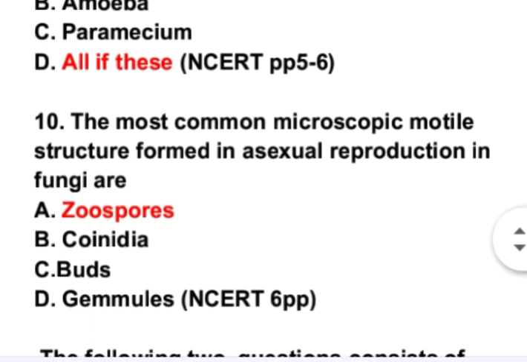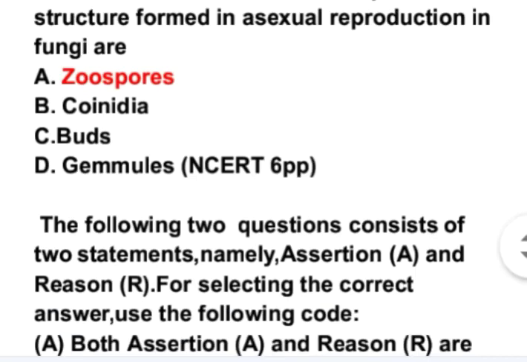Next is the most common microscopic motile structure found in asexual reproduction in fungi are. The most common motile structures formed in asexual reproduction in fungi are the zoospores. They are not conidia, not buds, not gemmules. In fact, all the three are non-motile: gemmules, buds, and conidia. The motile structure is only here in the fourth option, zoospores. So our answer is option A.